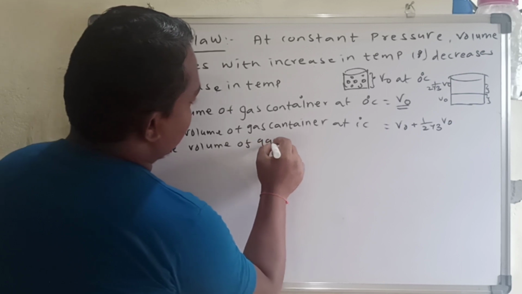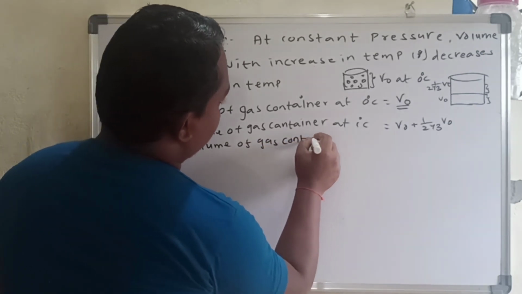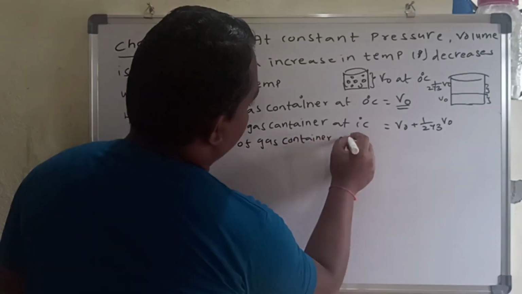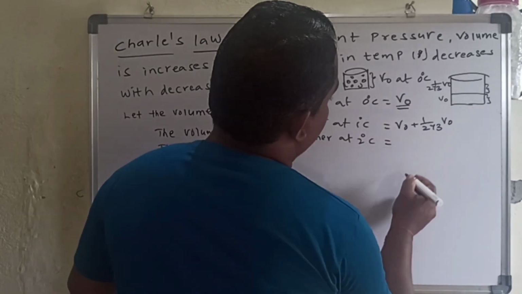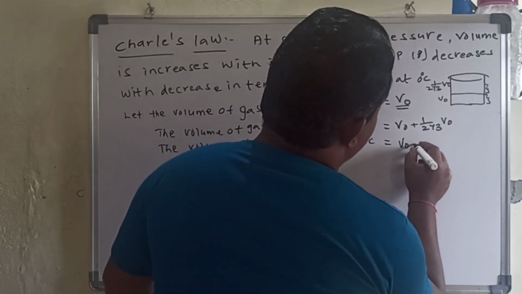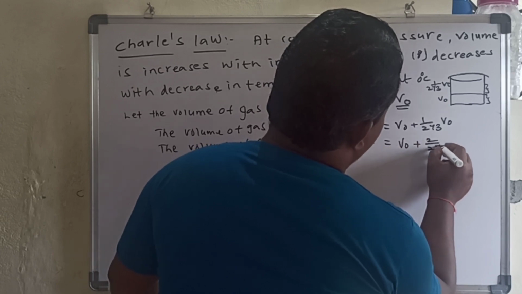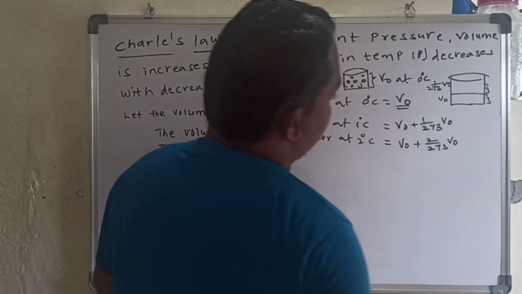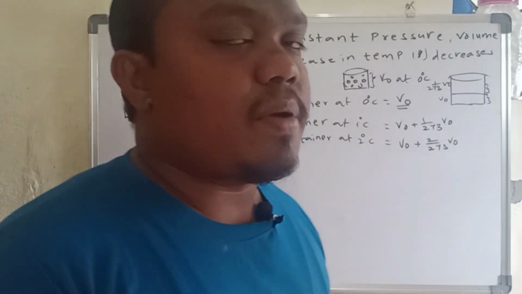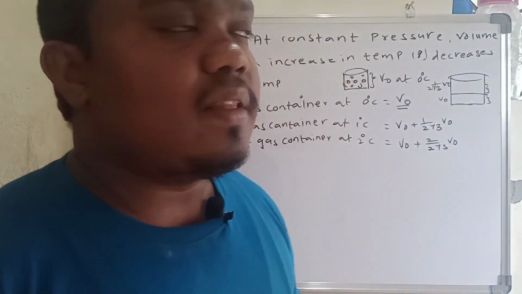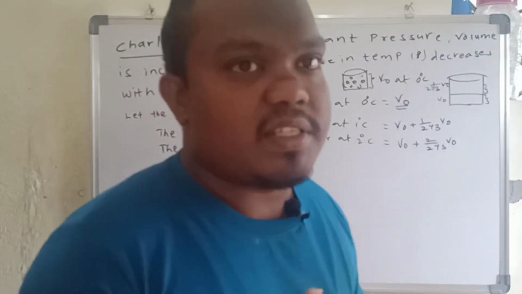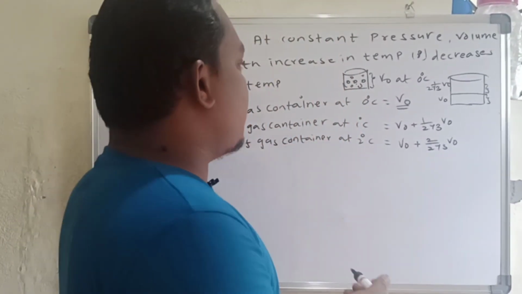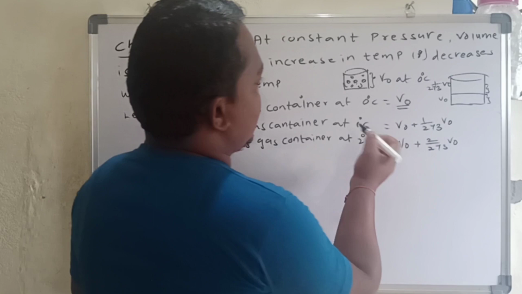The volume of the gas container at 2 degree Celsius is V0 plus 2/273 of V0. Remember one thing here: the gas which is inside will not be changed. We are changing only the temperature.